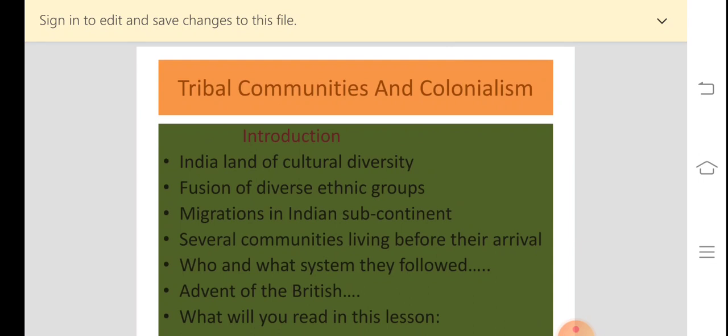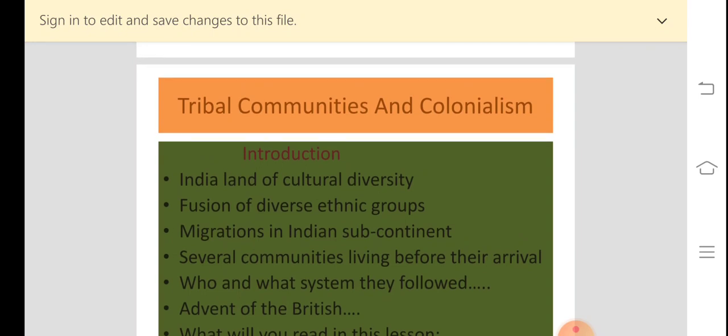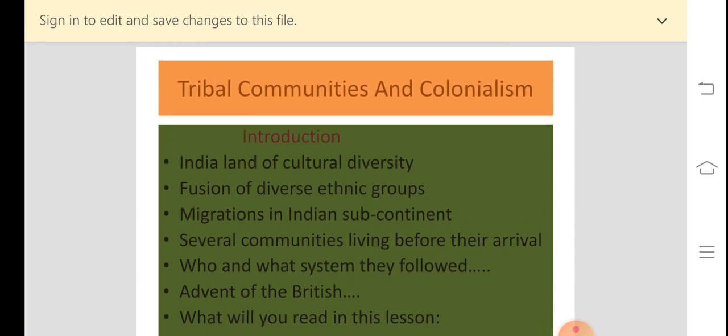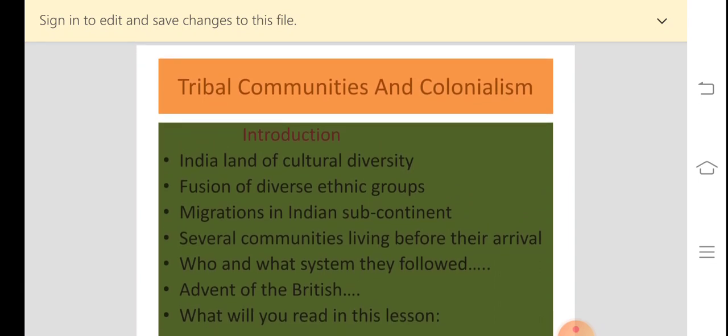I have explained the different sources of history, the population of the tribals, and the kind of society they lived in. Rigid social divisions were not there among them; they believed in equality. Then the occupations and the economy. Understood, friends? This is what we have covered today in the first part.